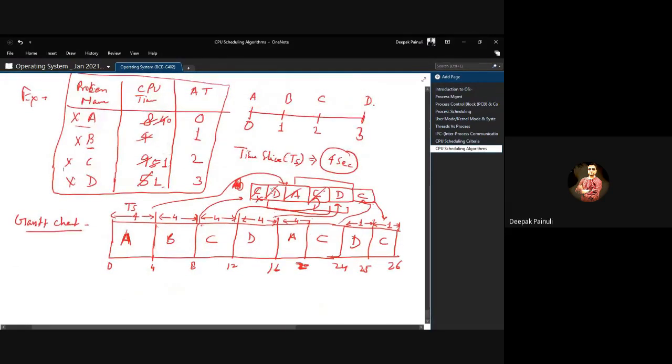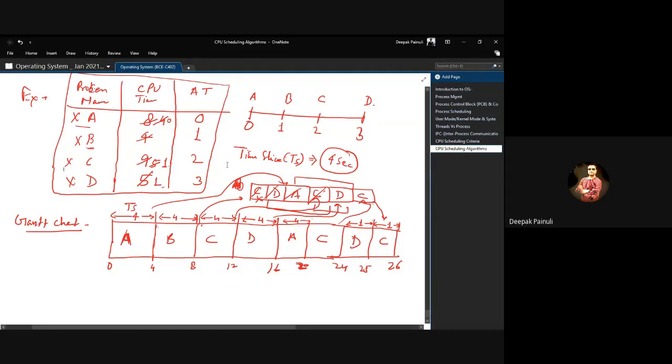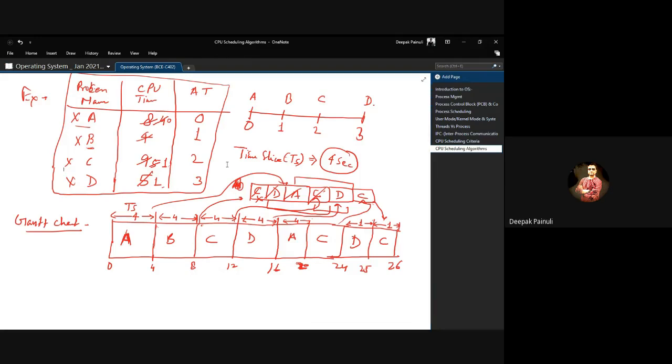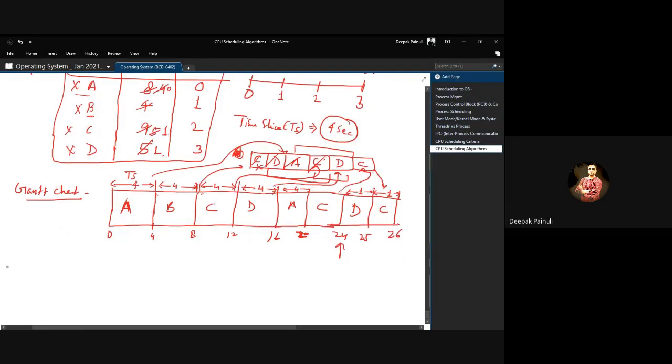So this is the working principle of the round robin or time sharing algorithm, right? In the end you have to check whether the running process needs to complete 4 seconds or less time, because if it has less remaining time than the time quantum, it needs to terminate. So remember, don't be confused. At this point D and C will not run for the complete time slice, they will run for only the remaining time. Okay, got my point, guys? Now calculate waiting time for these processes.